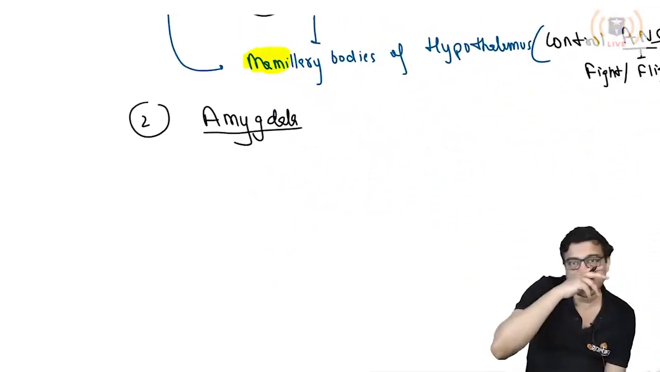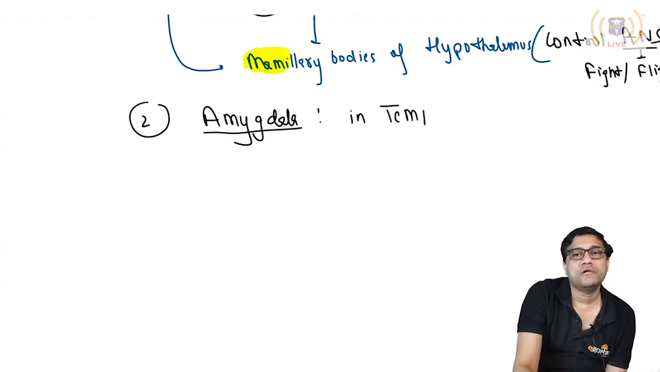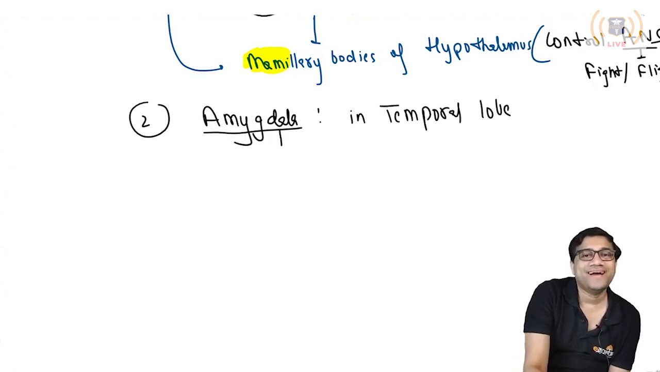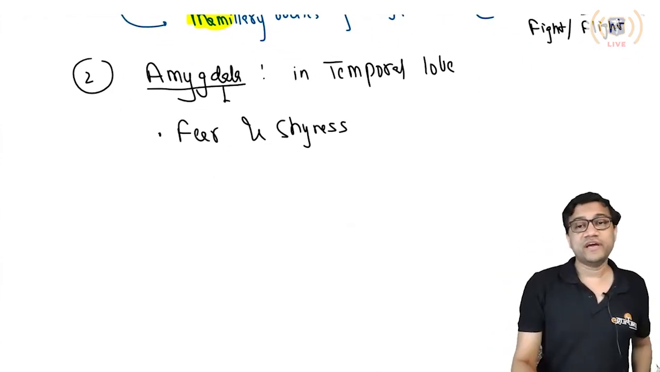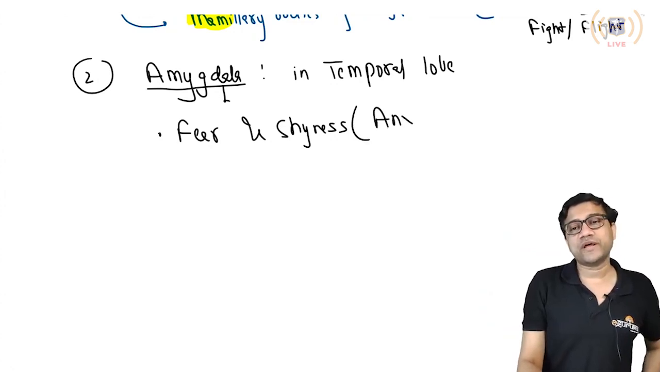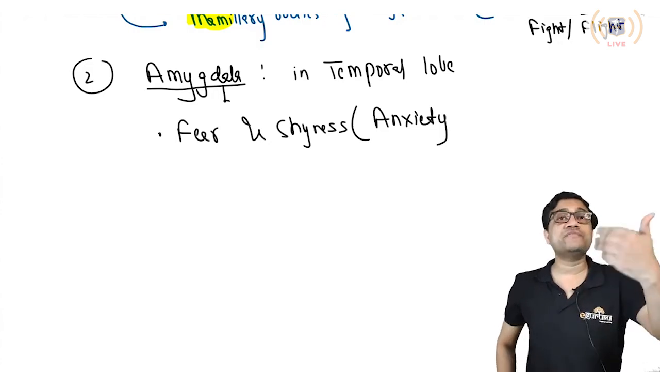So first is the amygdala, again in the temporal lobe, and it causes fear and shyness. That is why it is the area which generates the fear, and this fear is responsible for anxiety. So anxiety is nothing but the fear of a future event.